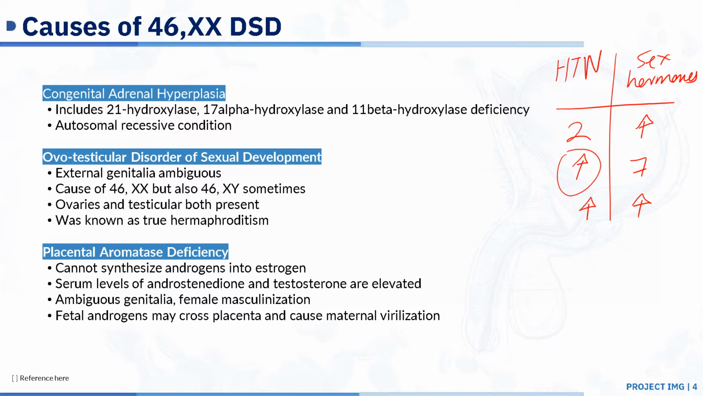Lastly, you have placental aromatase deficiency. This is where you cannot synthesize androgens into estrogen. So serum levels of androstenedione and testosterone are elevated. You have ambiguous genitalia and female masculinization. Something interesting about placental aromatase deficiency is that the fetal androgens may cross the placenta into the mother and cause maternal virilization.